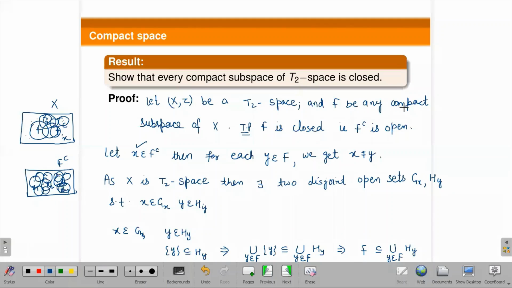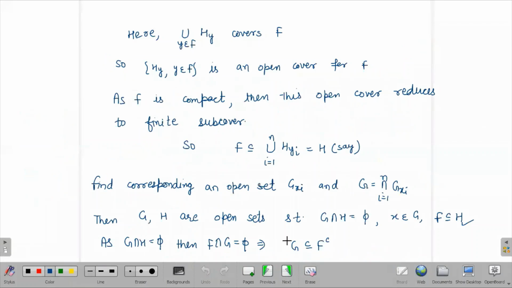So now we can use the definition of compactness, that this will reduce to a finite subcover. So here we have that it is finite, so we can call it H. Now we will define another open set, G, which is in F complement, and its intersection with H will be empty. So we can take the intersection so that this intersection with H will be empty here.